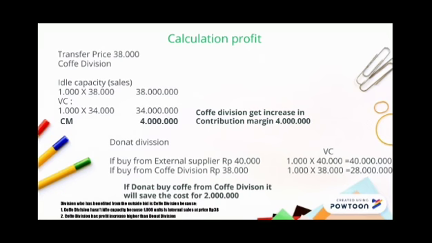The division that benefits from the outside bid is the coffee division. The first reason is that the coffee division has idle capacity, because 1,000 units are internal sales at a price of 38,000. The second, coffee division has a higher profit increase than donut division.